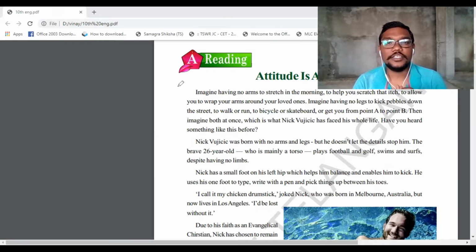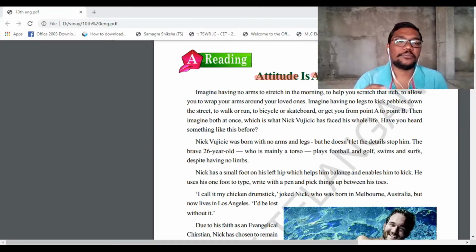Okay, see, Reading A is a lesson named Attitude is Altitude. So what is the meaning of attitude? Firstly, everybody has a specific way of reacting to a situation or a problem, and that is called attitude. Many people will say he has a good attitude, but we actually don't know. Attitude means that the person behaves according to the situation or the behavior, we can think. So this attitude will make you go to altitude.